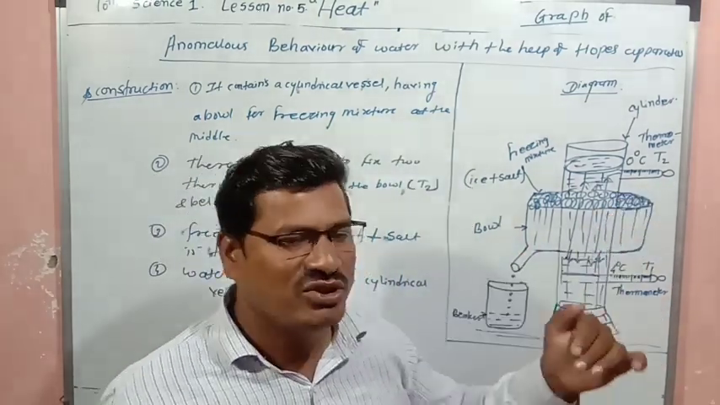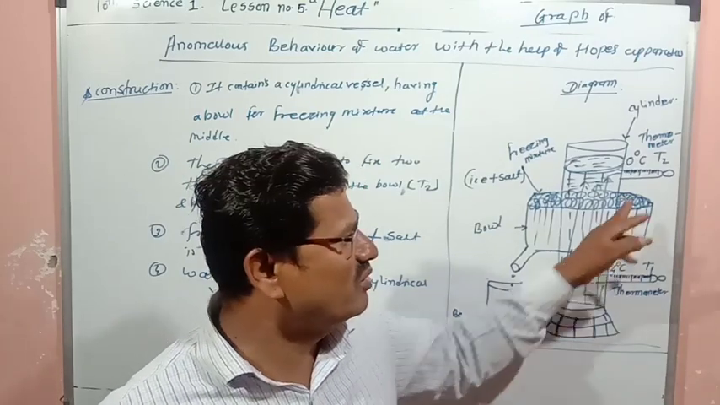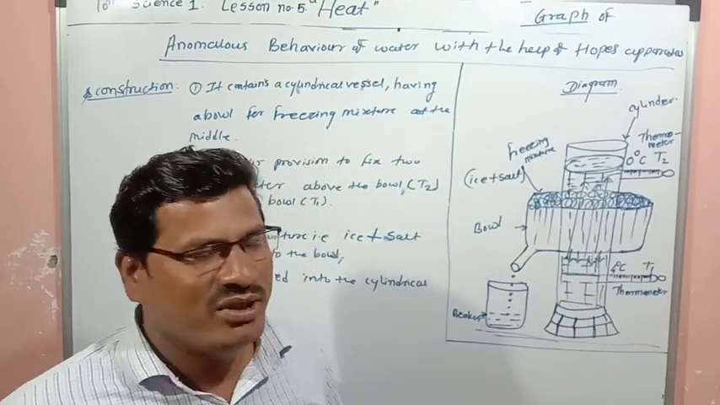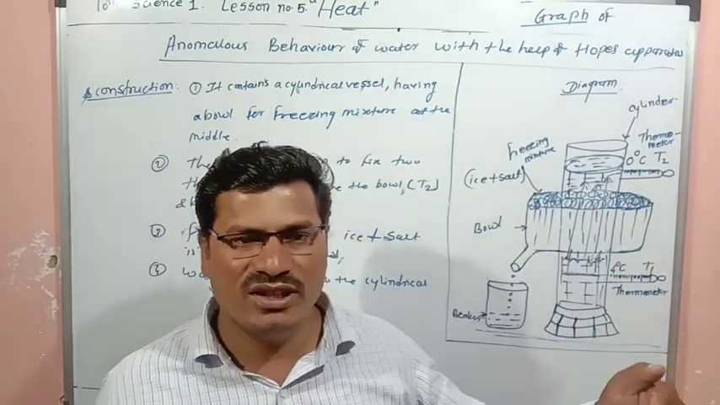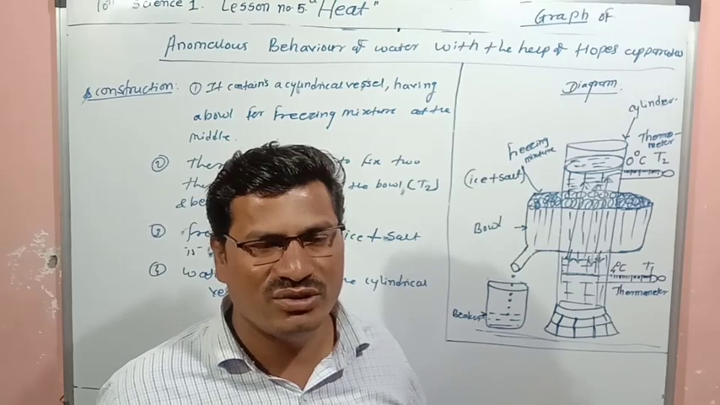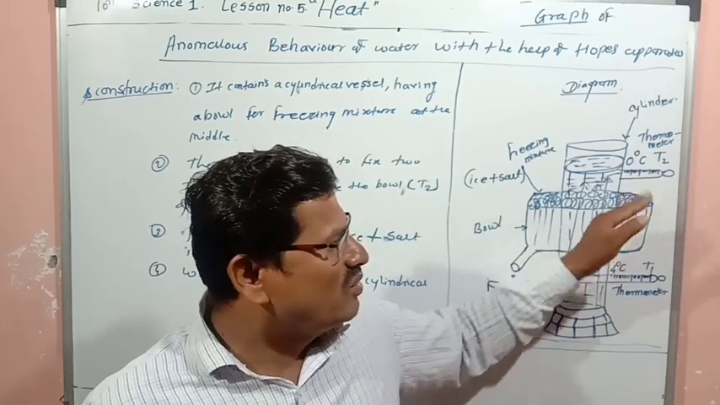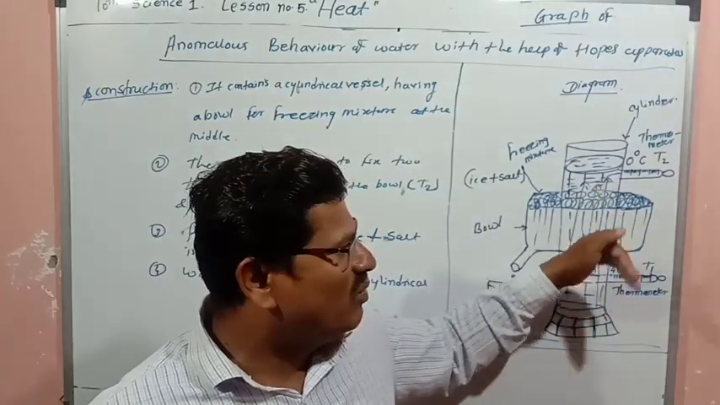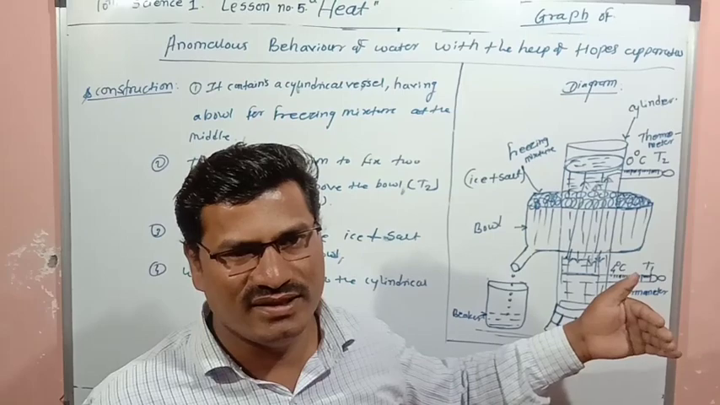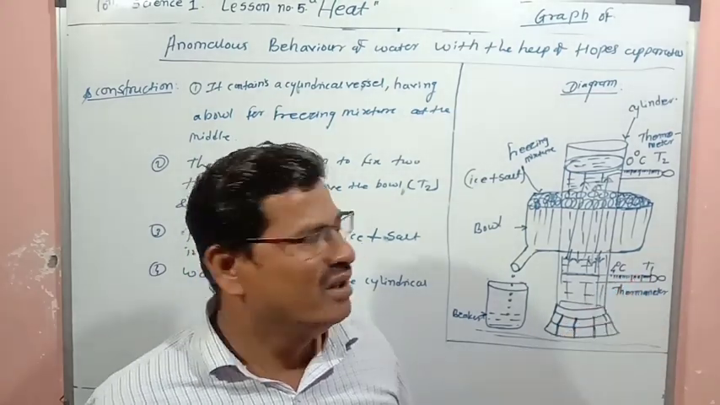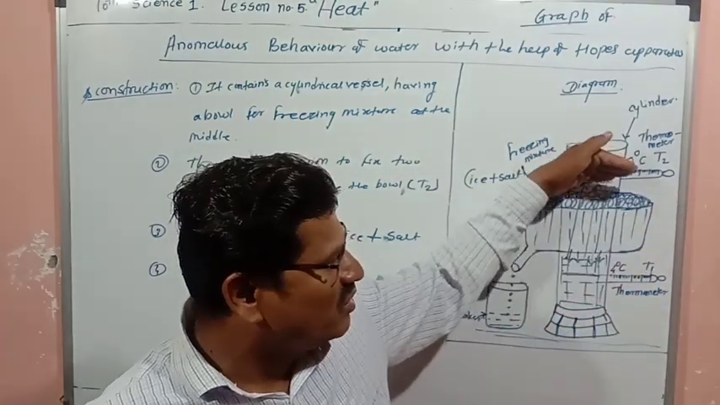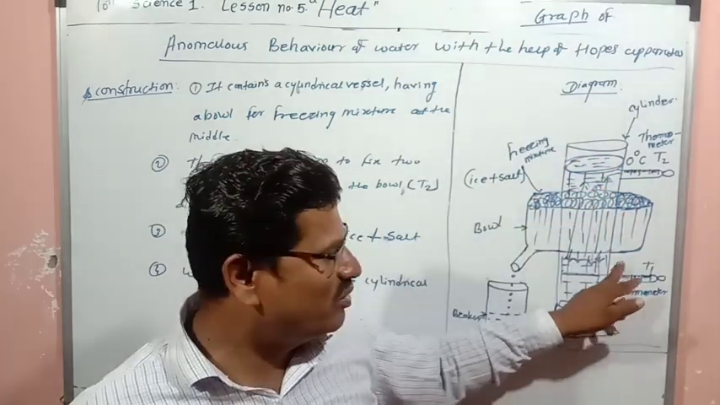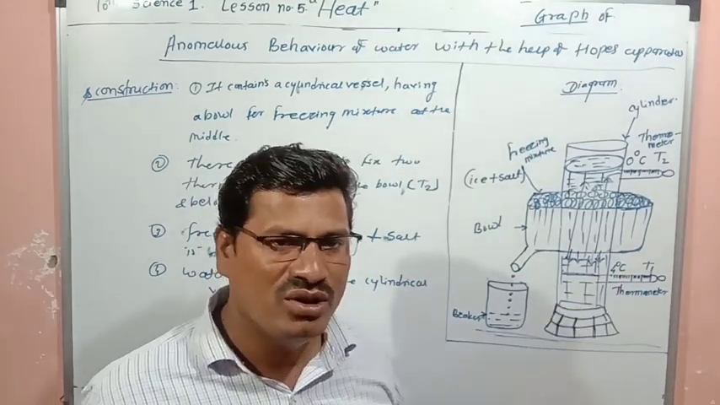And when it becomes 0 degrees Celsius, then the density of water will be there. So here expansion takes place below 4 degrees Celsius. So at 0 degrees Celsius, what will happen? That water is having more volume and less density. So slowly that water goes on freezing, and the temperature of T1 also will go on decreasing.